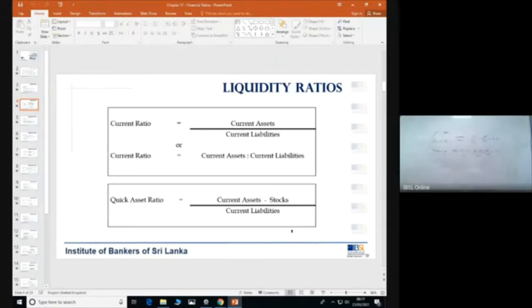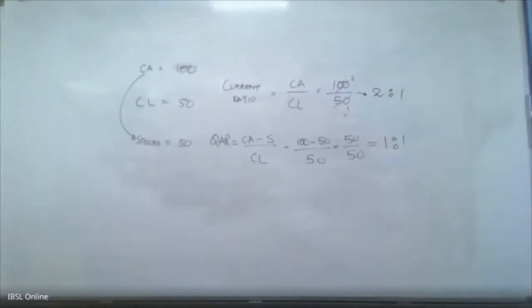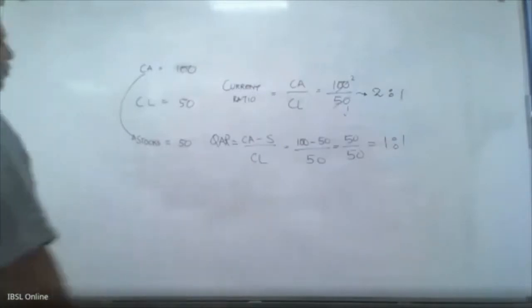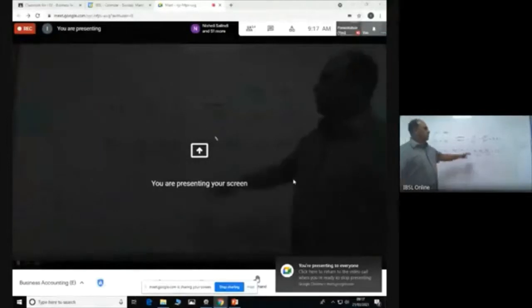Now, when we look at a trading business, we say that the benchmark ratio for current ratio is 2:1.